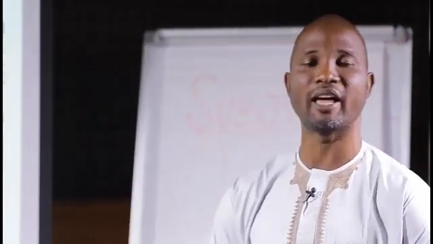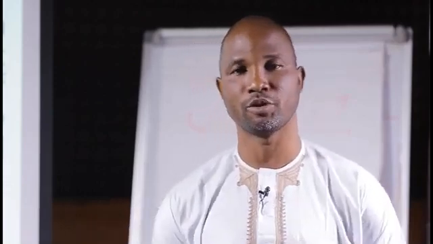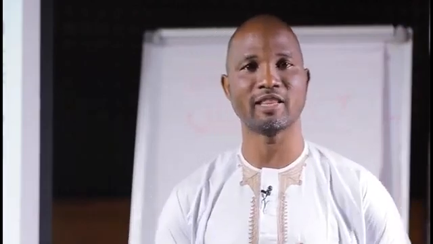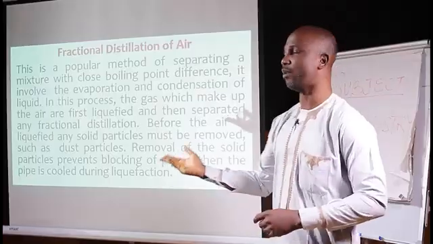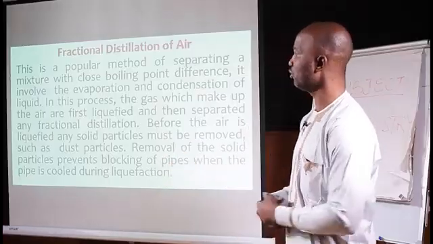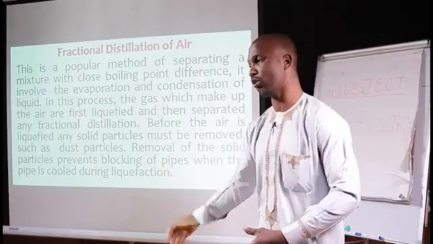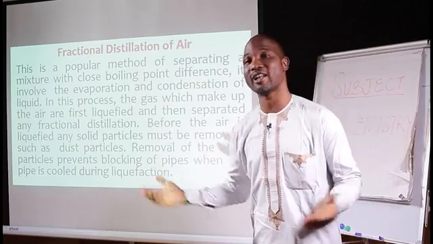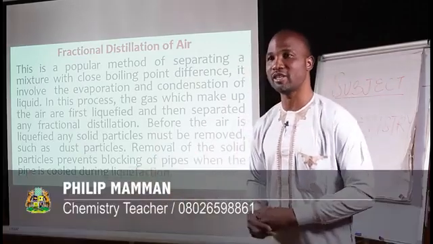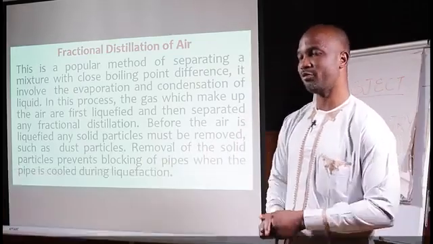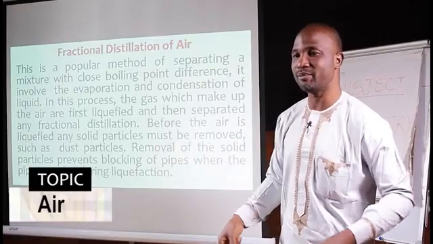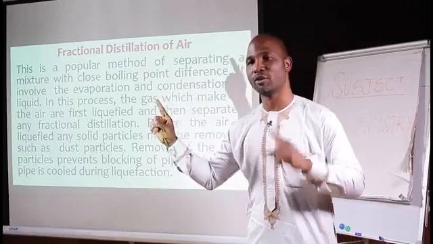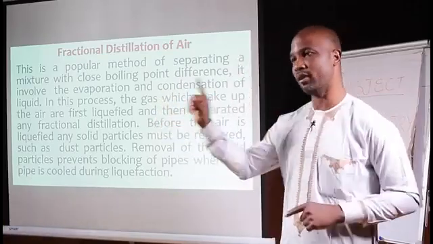I gave you an example like petroleum, crude oil. When you take it to the refinery, the procedure is fractional distillation, where natural gas is distilled first, followed by petrol, followed by kerosene, followed by diesel, then bitumen and other constituents, using their differences in boiling points. You can demonstrate that practically if you have two containers containing petrol and kerosene. If you dip your hand into both of them at the same time and bring it out, it's obvious that petrol dries faster than kerosene because petrol has a lower boiling point than kerosene.